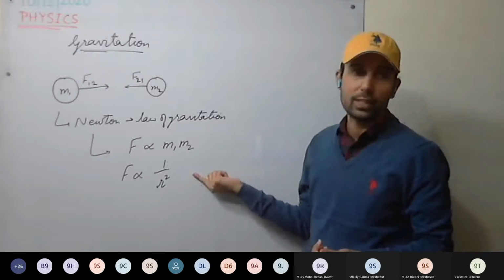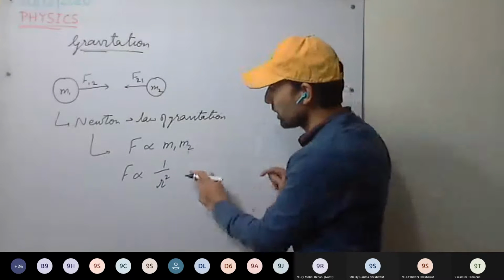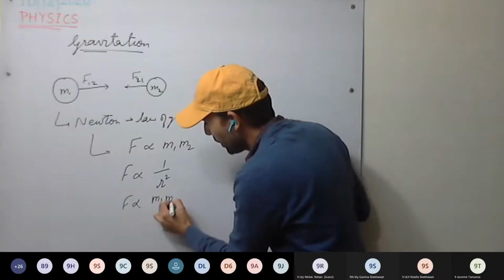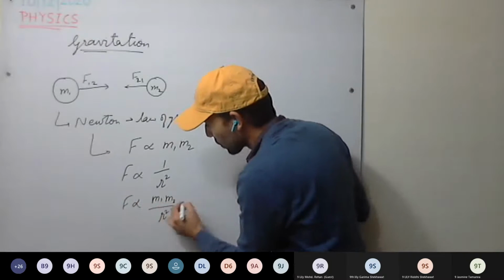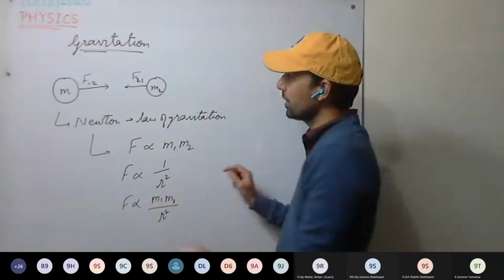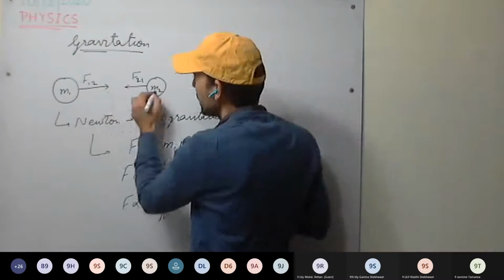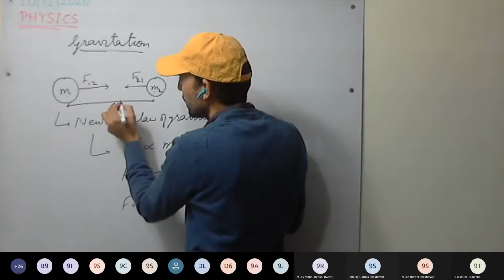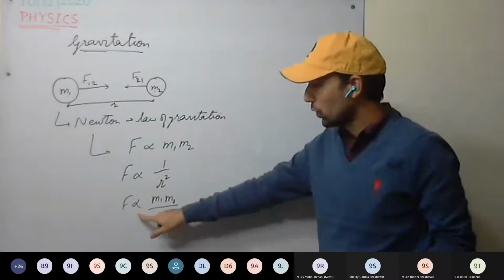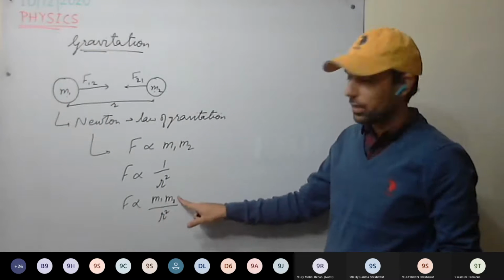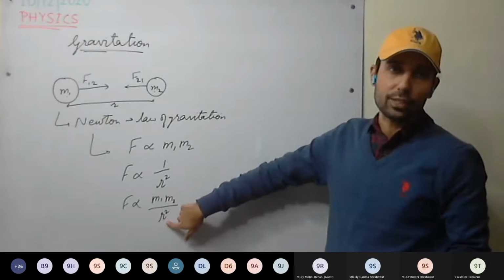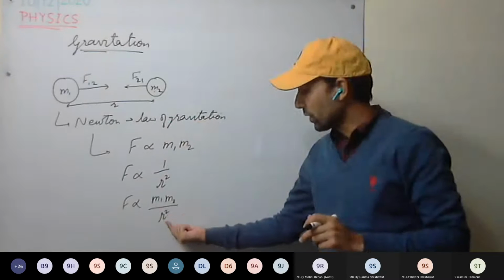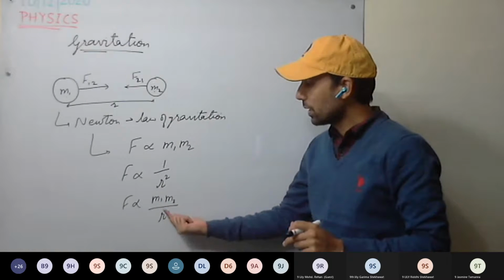Now, if we club both these relations, it will be F proportional to M1 M2 upon R square, where R is the separation between these two bodies, measured between their centers of mass. This force is proportional to the product of the masses and inversely proportional to the square of the distance between them. This is clear.